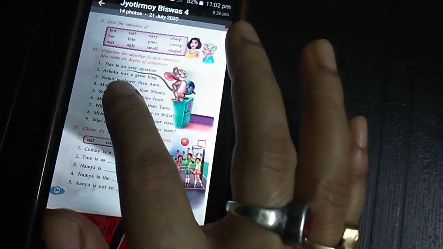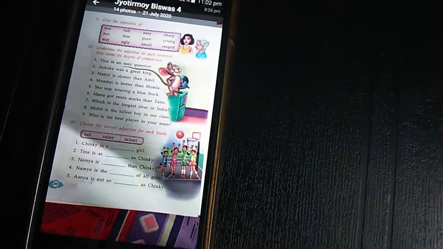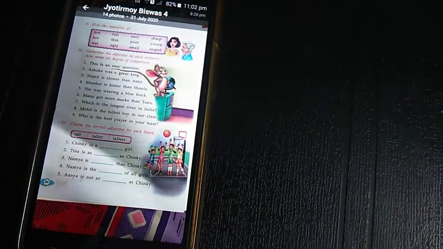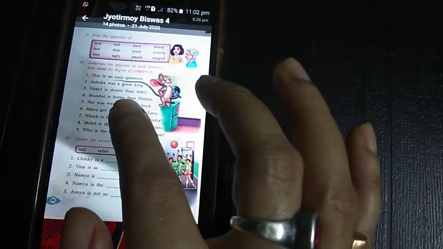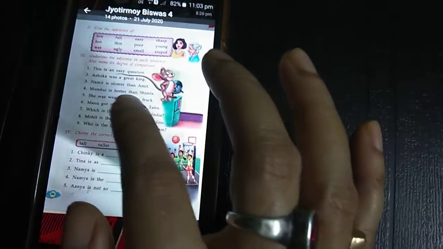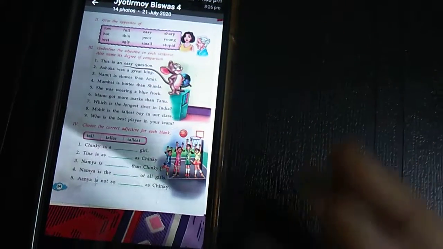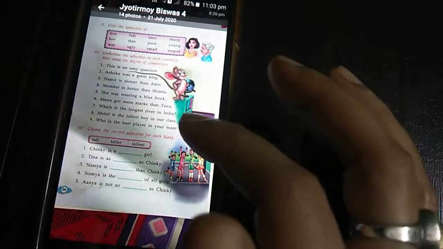Number 3: underline the adjective in each of the sentences. You just underline it. No need to write the degree of comparison. This is an easy question, so easy will be the adjective. Ashok was a great king. Great. Namit is slower than Amit. So slower is the adjective, describing.